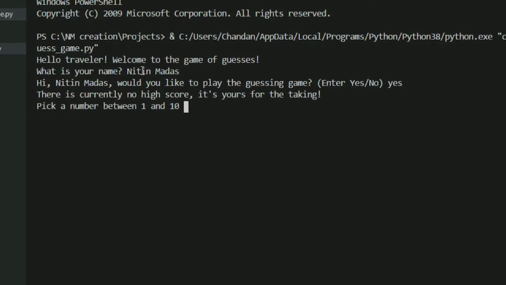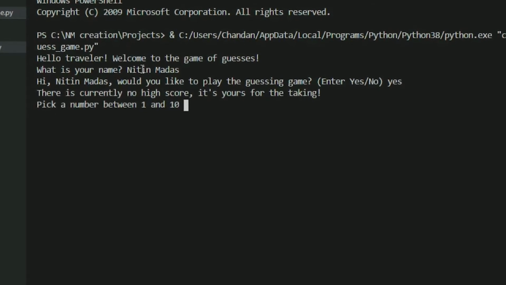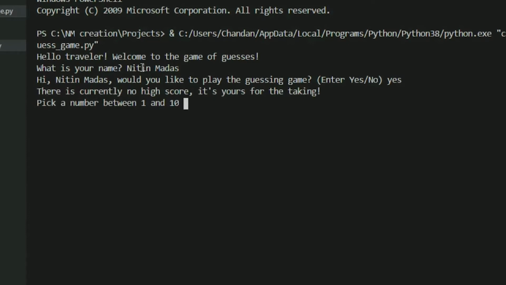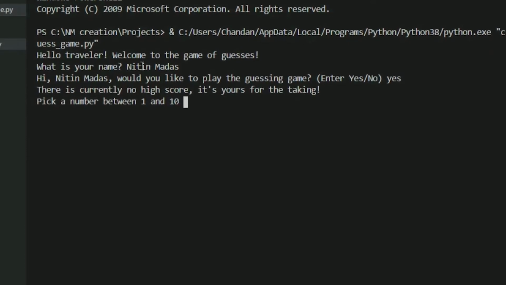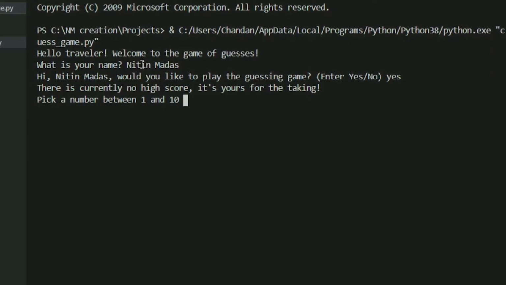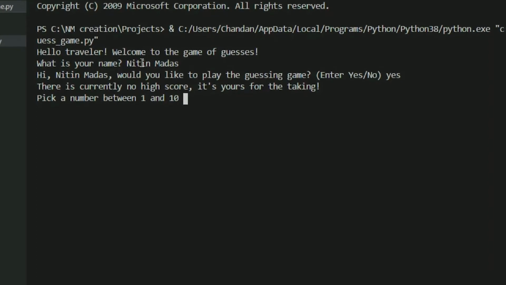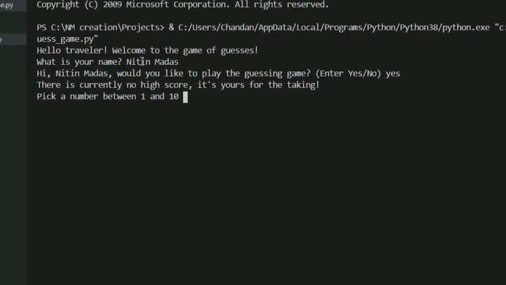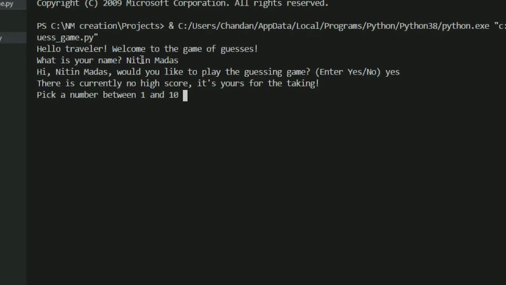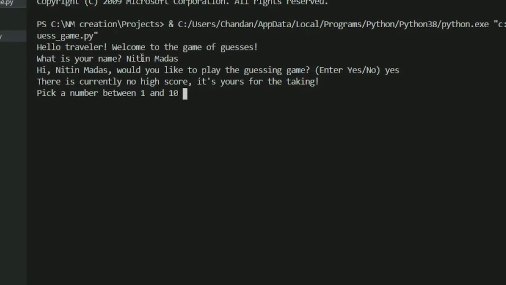Okay, now the messages are, there is currently no high score. It's yours for the taking. Okay, it means this is like a first attempt to play. There's no high score, and the game has started because it is asking me a question: pick a number between 1 and 10. So let's play the game. Let's pick 8.